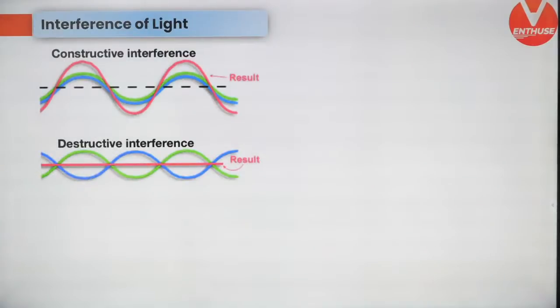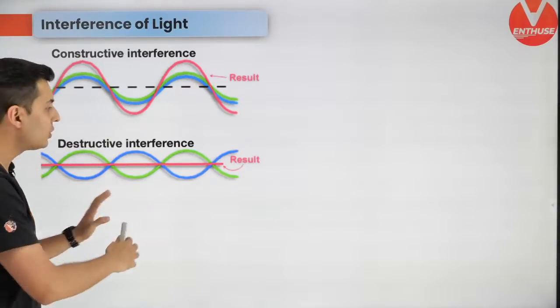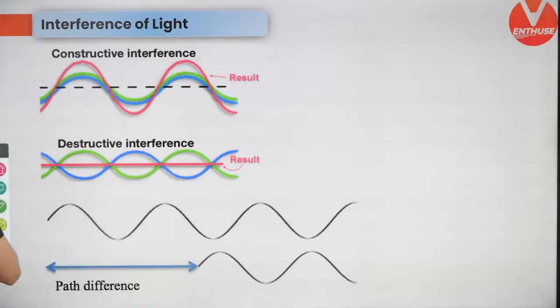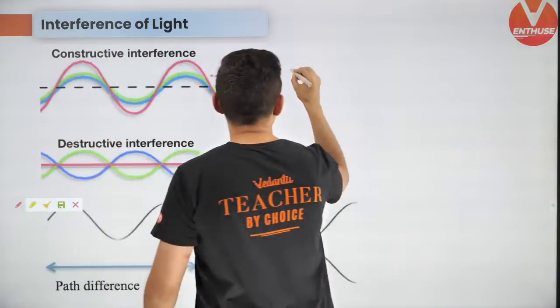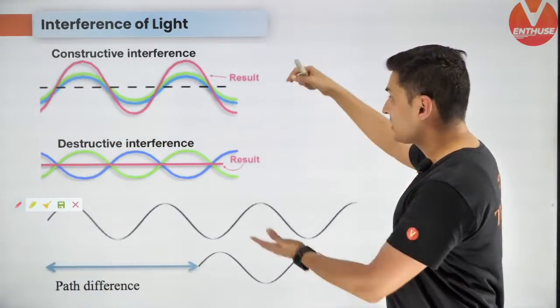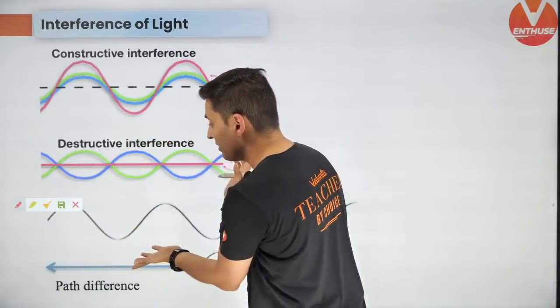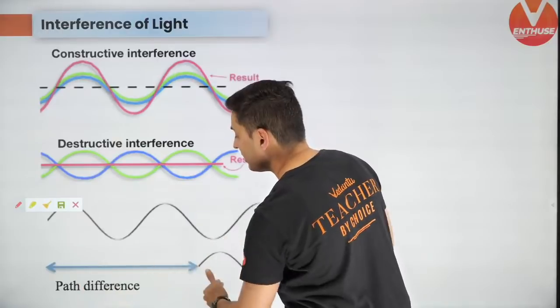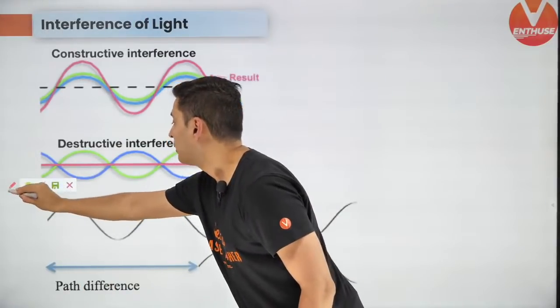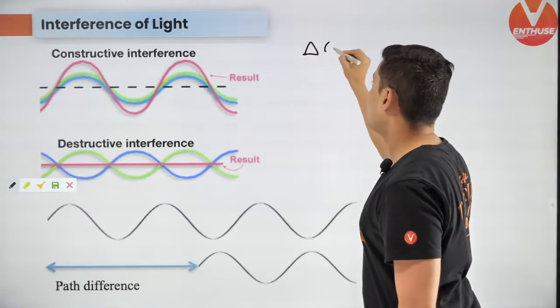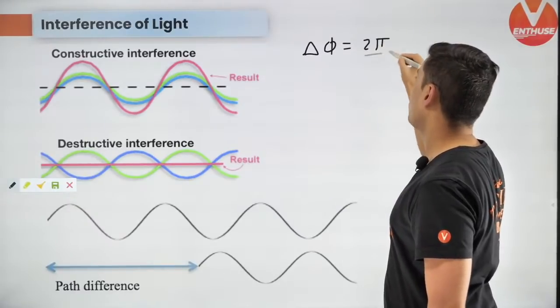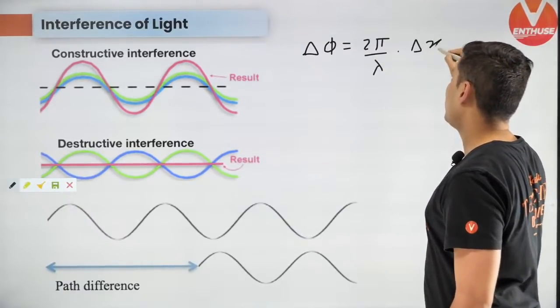Okay, cool. Next up, constructive and destructive interference. Everybody knows, please watch again. I have taught you this in the waves part as well, but still I'll tell you, if the waves crest and crest merge, it will be constructive. If crest and trough merge, it will be destructive. But if there is a path difference like the one shown over here, then you can first find phase difference using this formula, 2 pi by lambda into delta x.